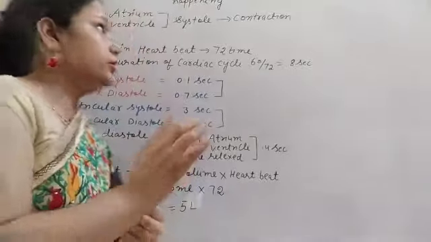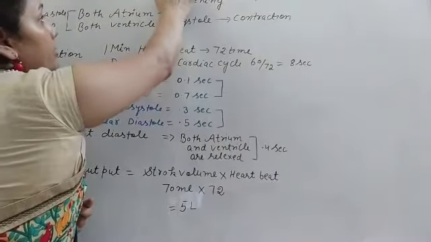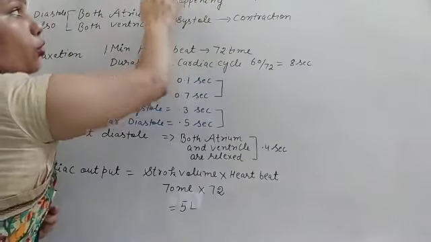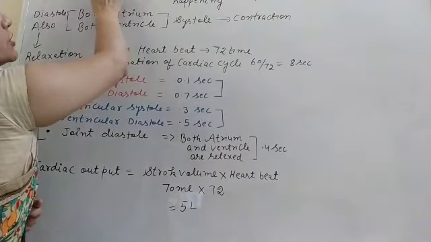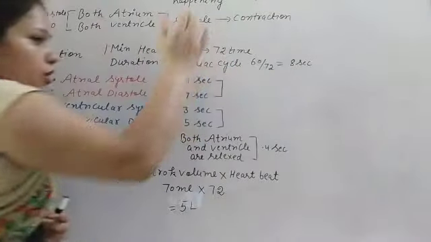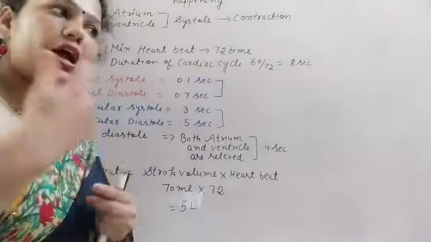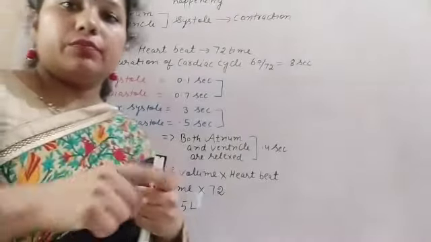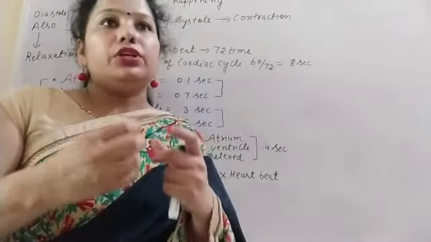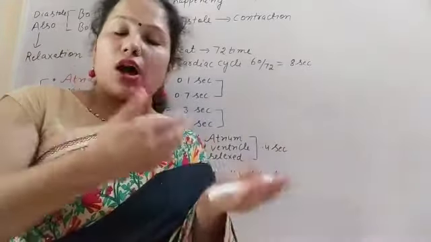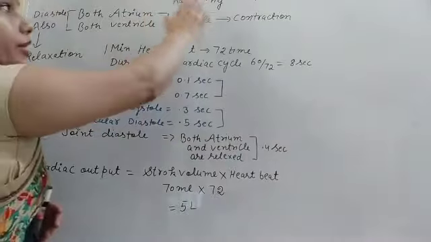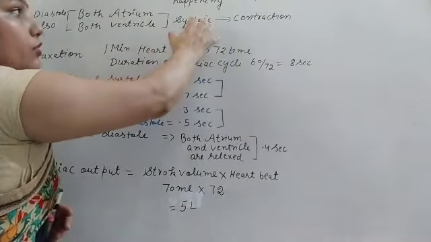So let us understand, what is the meaning of cardiac cycle? Cardiac cycle means the happening, the events that occur from the starting of one heartbeat up to the second heartbeat. Suppose one heartbeat is there, then the second heartbeat comes. The time period, or you can say the happenings, between the first heartbeat and the next heartbeat is known as the cardiac cycle. And what happens during this cardiac cycle we will understand.